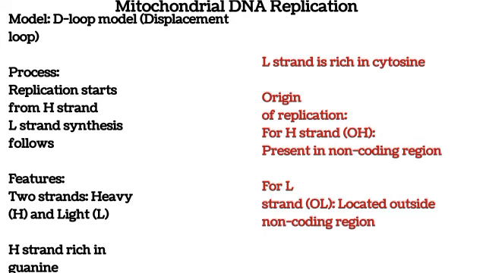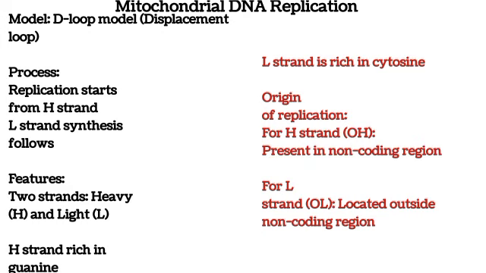In this process, there is some sort of a D, a disc shape, that will be seen when the process happens. That will be illustrated shortly. In this process, there must be an origin of replication, somewhat similar to that of the nuclear DNA. It is different for the light strand and the heavy strand. The light strand has its origin outside a region called the non-coding region or the control region. But for the heavy strand, its origin of replication is within the non-coding region, as we'll see shortly.